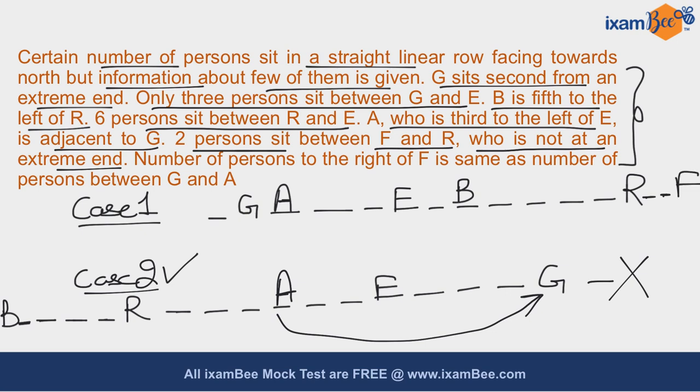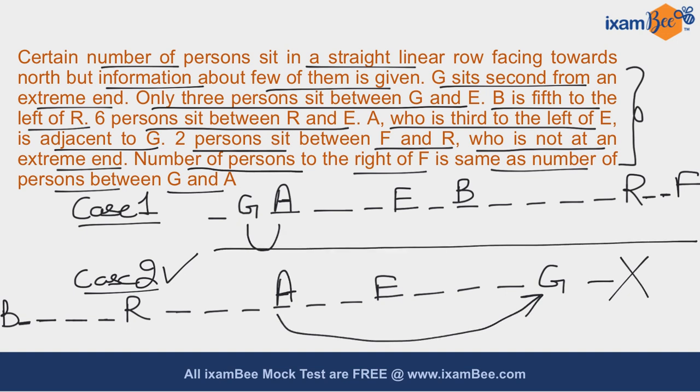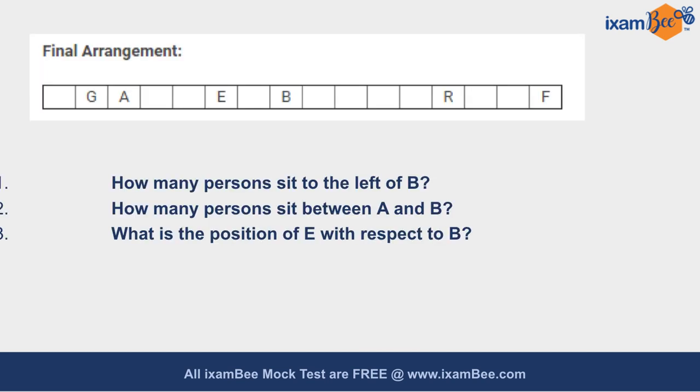Now it is given that the number of persons to the right of F is the same as the number of persons between G and A. You know that there is no person sitting between G and A, so there is no one to the right of F. So this is your complete arrangement. On the basis of this arrangement, you have to answer some questions. Let us discuss those questions. Now, this is your final arrangement.